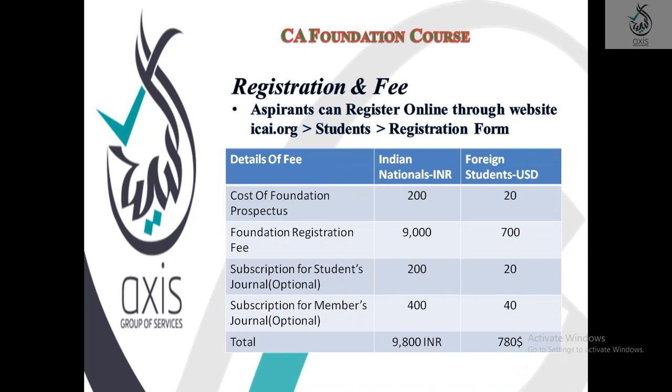And what is the fee structure? The fee structure is divided into four categories. I am explaining category 1, cost of foundation prospectus: in Indian rupees 200, and if any student is registering from outside India, $20.